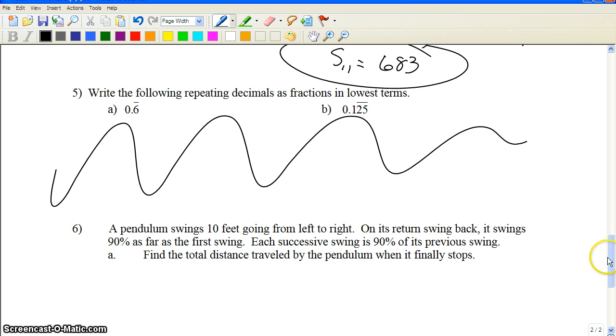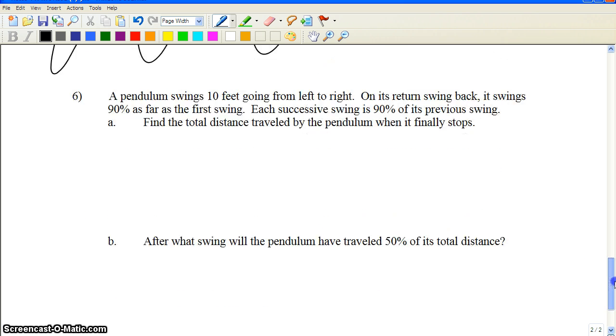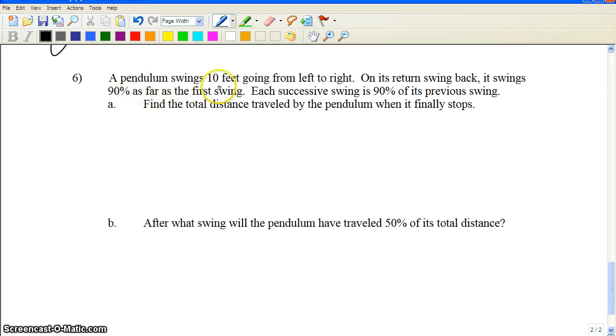Alright, pendulum problem. Here's the deal. Pendulum swings 10 feet going left to right. It goes left to right, and it swings 10 feet on the first swing. On its return swing back, it goes 90% as far. So it's 10 times 0.9. And then the next one, it goes another 90%, so it's 0.9 times 0.9. If you guys notice that that's really 10 times 0.9 to the second.